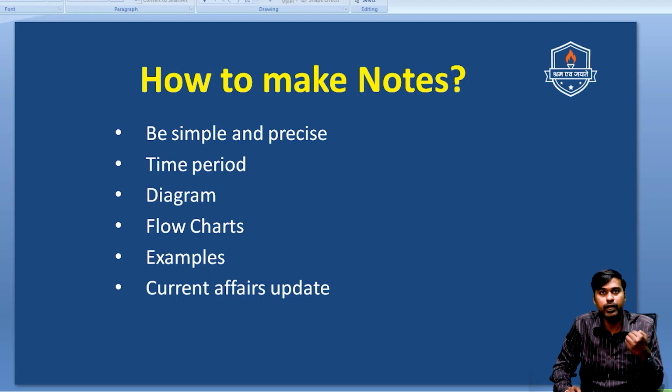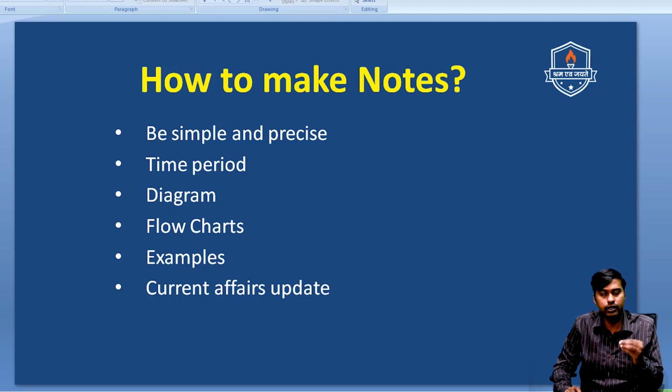In addition to that, make more effective use of flowcharts in your answer, and try to include as many examples as possible for each and every point you contribute in your answer. As we used to say frequently in the classroom program, whenever you write a 10 marker, try to contribute a maximum of 7 to 10 points, and for a 15 marker, try to contribute 12 to 15 points. But while making those points, also include diagrams, examples and timeline, the time period in your answer. That is what is going to make your answer unique when compared to your competitors.